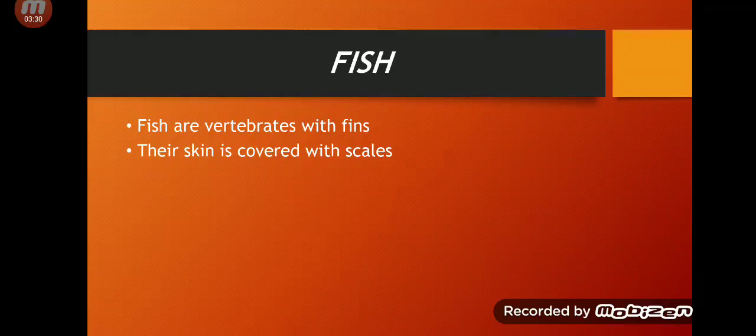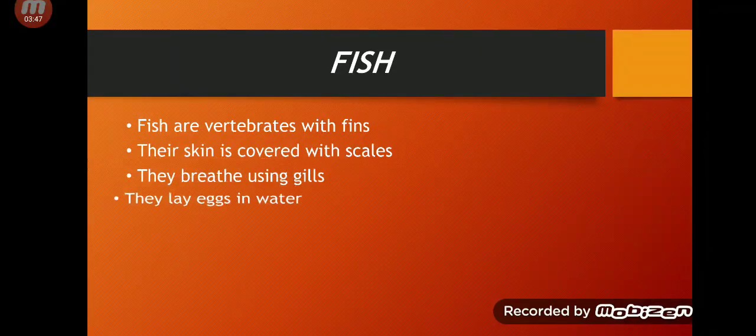I will show you the picture of scales. They breathe using gills. We have lungs to breathe, but fish have to live in the water, so they use gills to breathe. They lay eggs in water. Of course, they live in water, so they will lay their eggs in water.